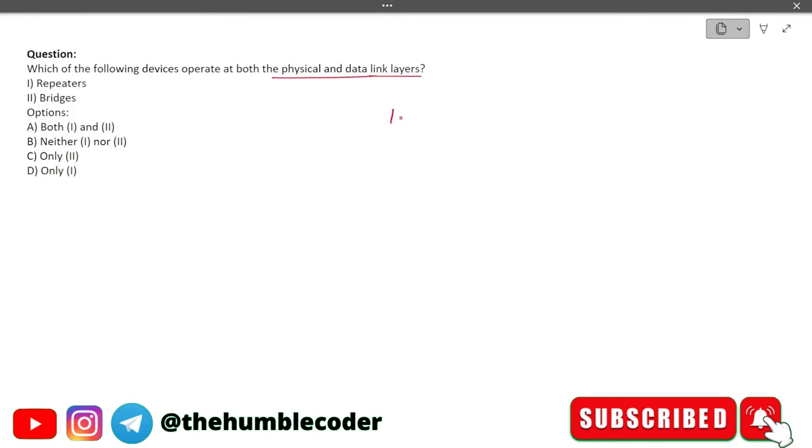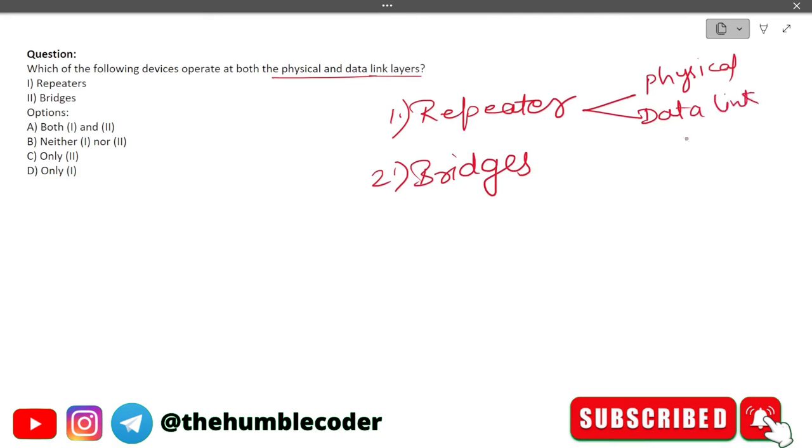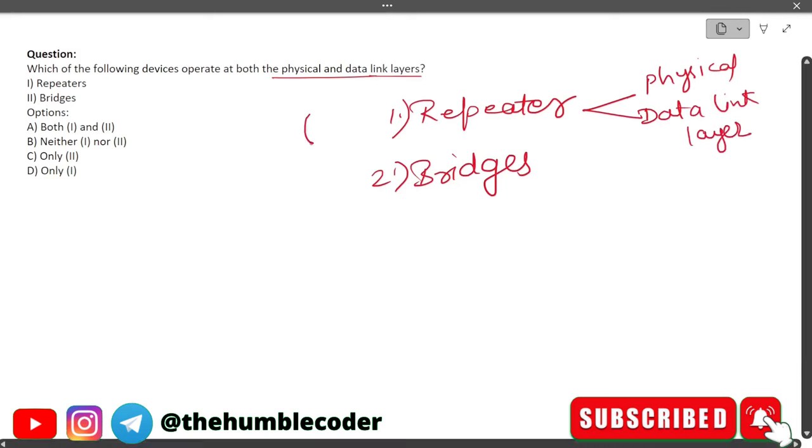Okay, so the first one is what? Repeater. Okay, and the second one is what? Bridges. Okay, so let's see. We know repeater operates at the physical and data link layer both. So for this we can say both.